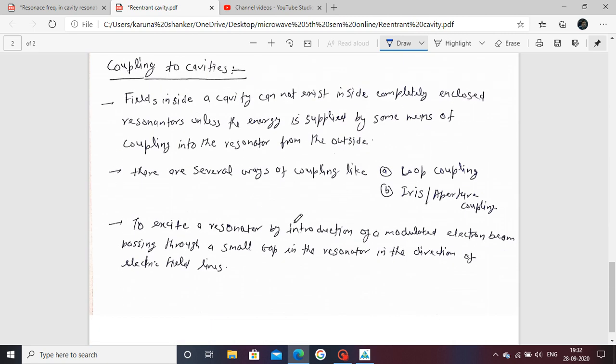To see next one is the coupling to the cavity. How is the field inside your cavity excited? By using coupling devices, such as loop coupling and next, irises and aperture coupling. By using these we excite your resonator, which is a modulated electron wave passing through a small gap in your resonator in the direction of the electric field. Means by these coupling devices we energize your cavity.